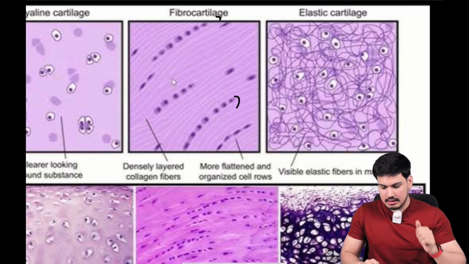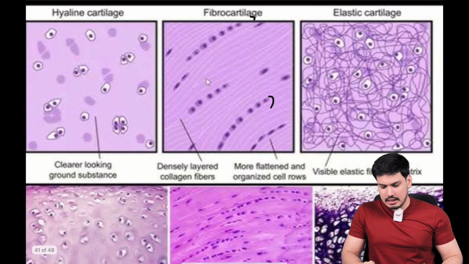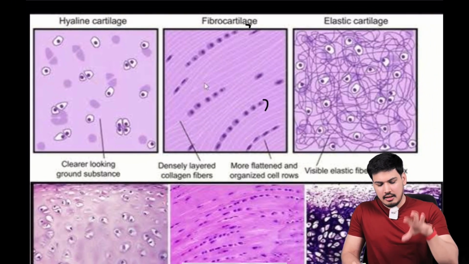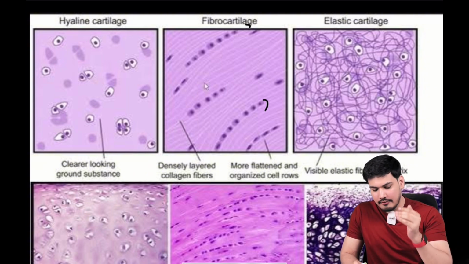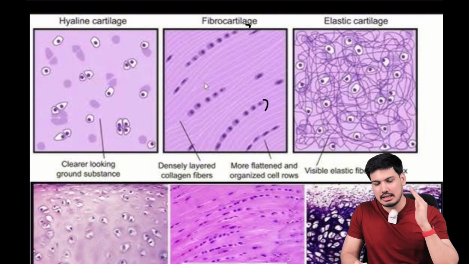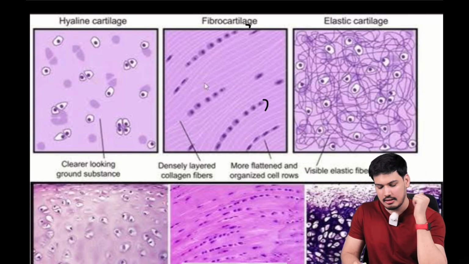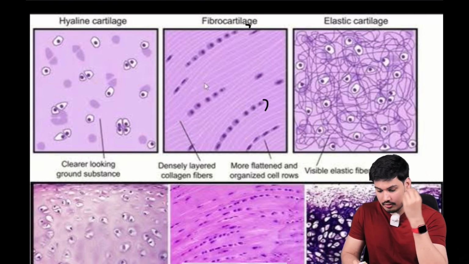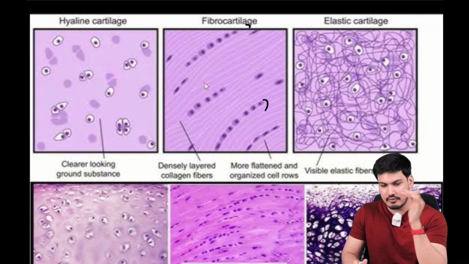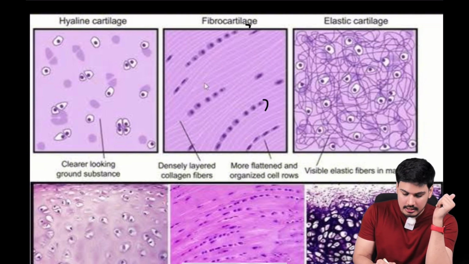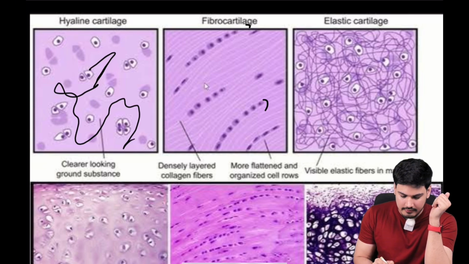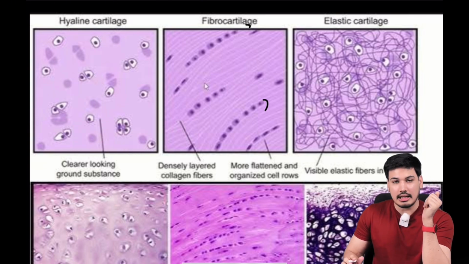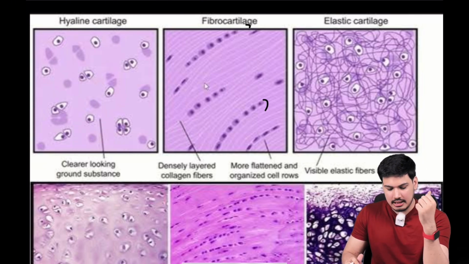See, now look at these three pictures and you tell me which one of these three looks very homogeneous, very smooth, very glassy. Look at fibrocartilage, still fibrils are there, right? So you can see that no, this doesn't look homogeneous. Elastic cartilage, not at all. Look at this, how much meshwork is there. But look at hyaline cartilage, how smooth an appearance it has, how glassy an appearance it has. So this is what I was telling you. Okay, so this is how you can identify.